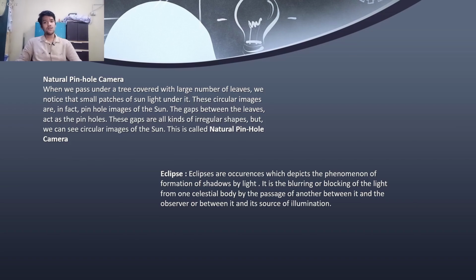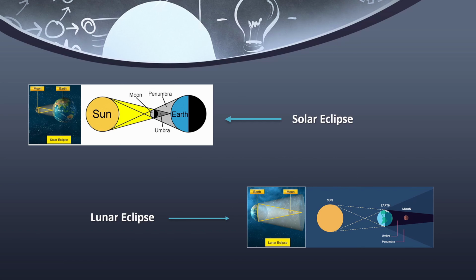Based on this, we can also understand eclipses. Eclipses are phenomena which depict the formation of shadows by light. It is the dimming or blocking of the light from one celestial body by the passage of another between it and the observer, or between it and its source of illumination. Eclipses can be of mainly two types: solar eclipses and lunar eclipses. In this picture, we can see the two kinds of eclipses, solar eclipse and lunar eclipse.